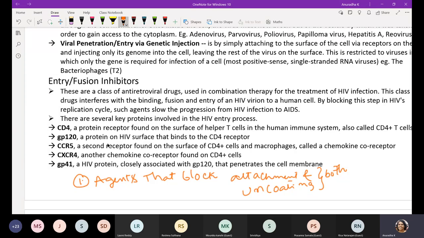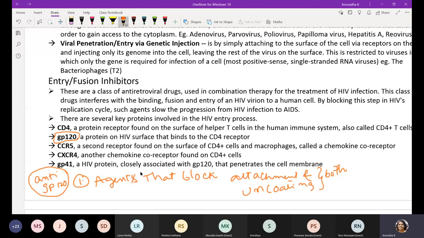So, anti-GP120. Why am I calling it an anti-GP120 chemical compound? Because it is going to inhibit GP120, which is a protein expressed by HIV. With the help of this, the virus is directed to attach to the CD4 receptor of the immune cells.